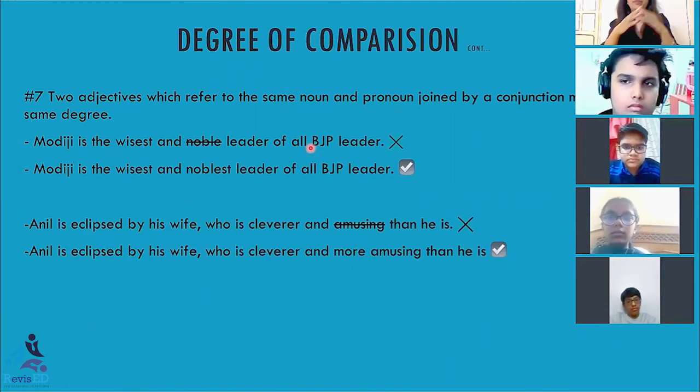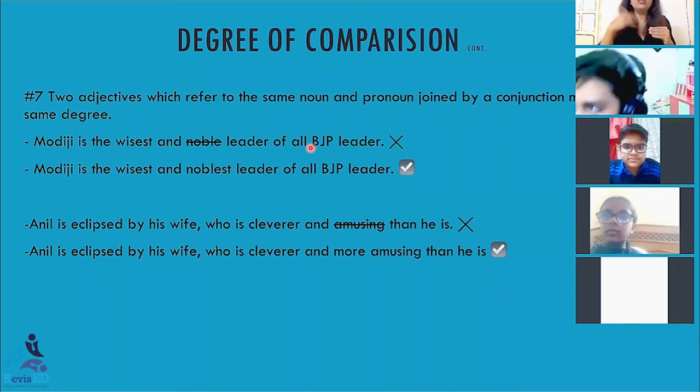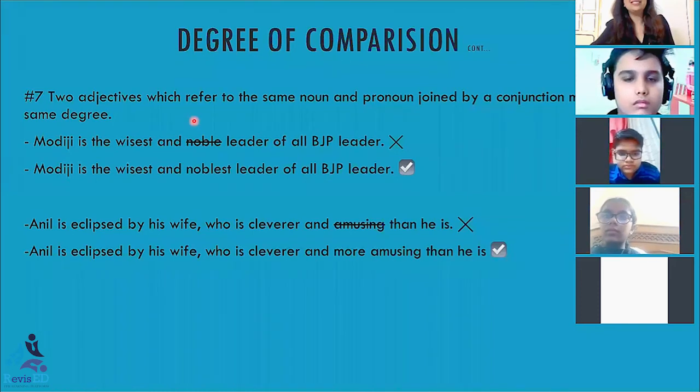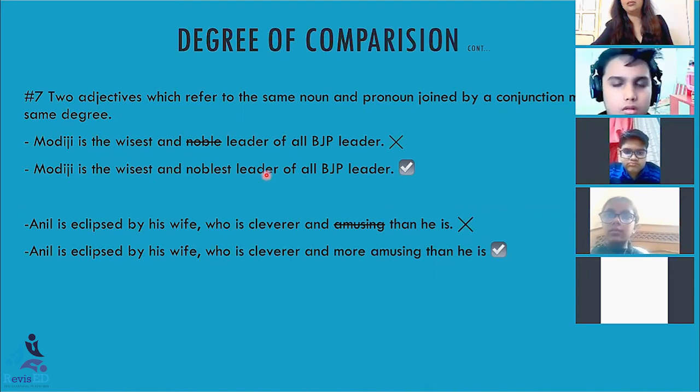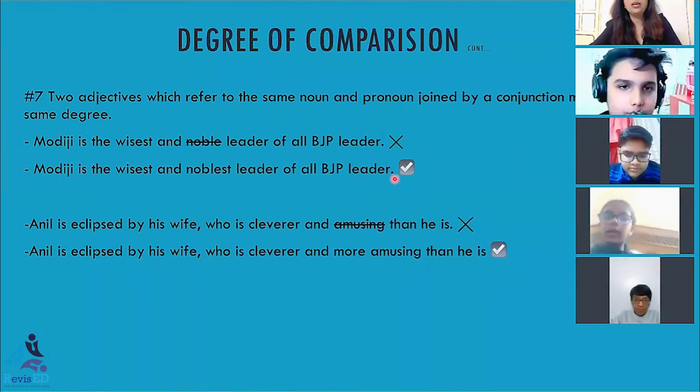And when I am comparing one person with more than two persons, then I use the superlative degree. So instead of striking off this wisest, I have striked off noble. And what I have written is Modi ji is the wisest and noblest leader of all BJP leaders. Is this point clear? Yes, ma'am.